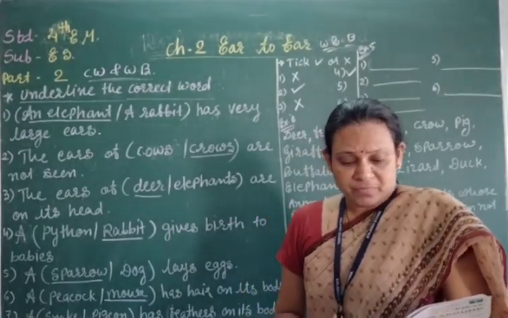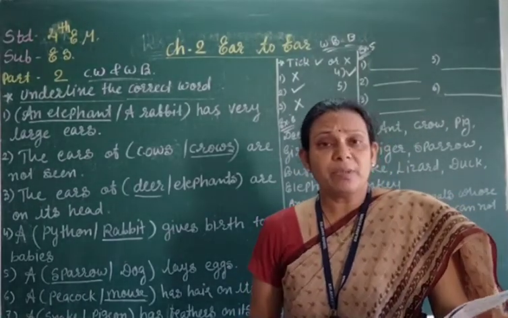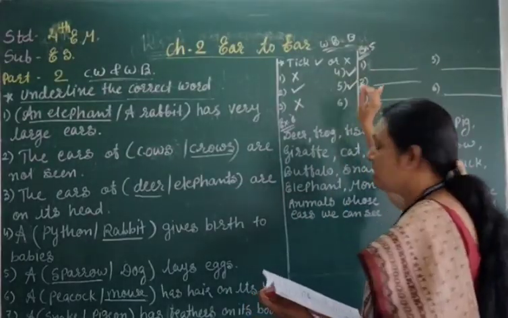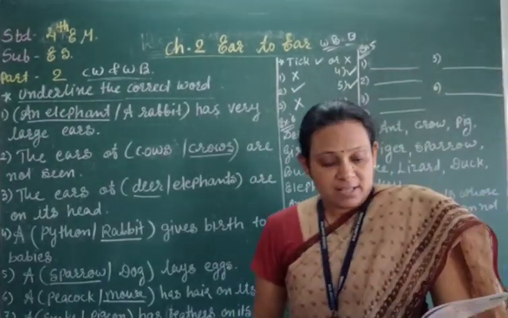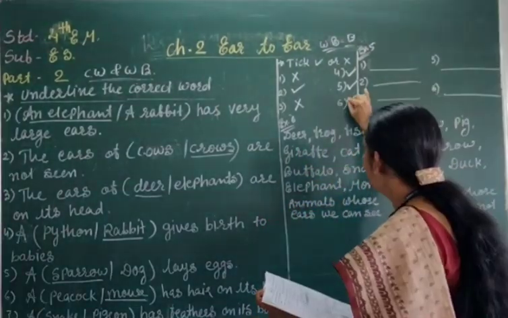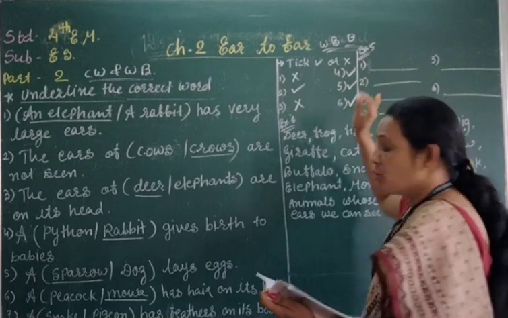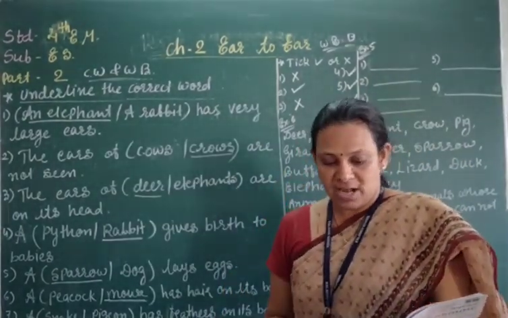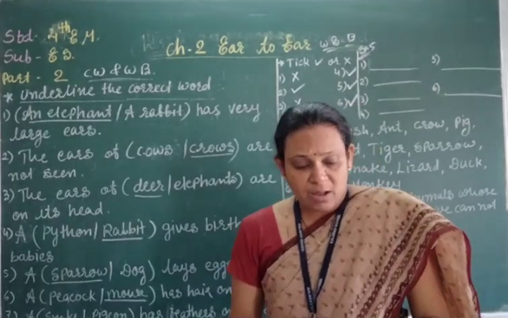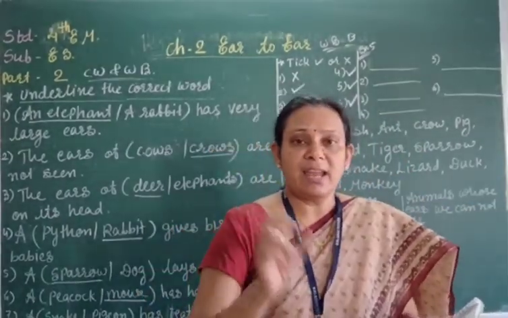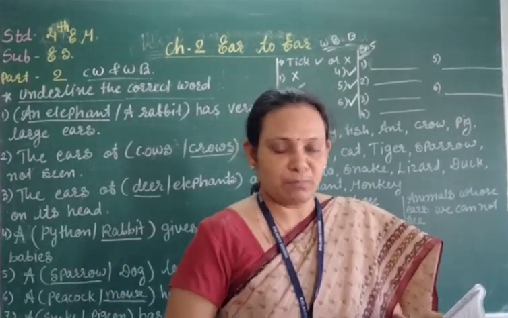Fifth number, birds have holes instead of ears. Yes, birds have holes instead of ears. A crocodile lays eggs. Yes, a crocodile lays eggs, because a crocodile doesn't have external ears either, right students? So now let us do exercise 4. I will send it to you, but later when we write in the CW, then I will explain it to you.